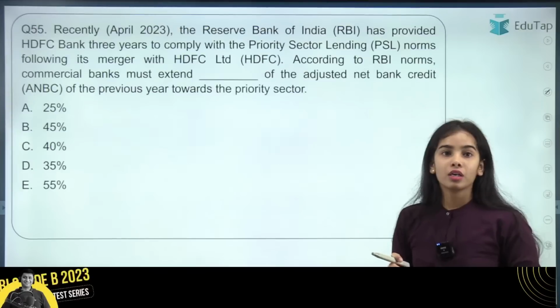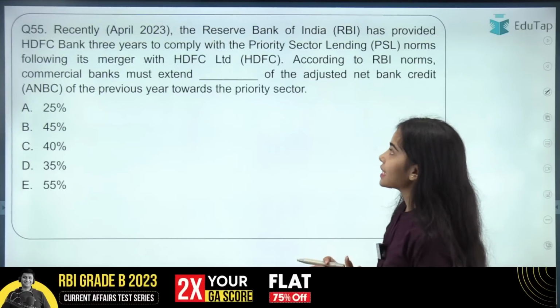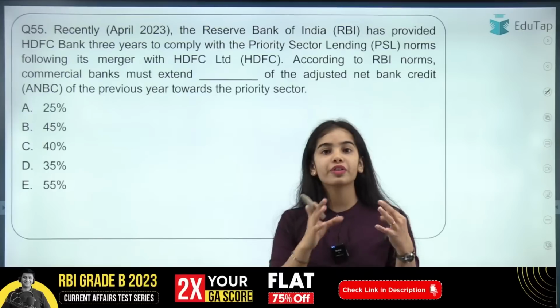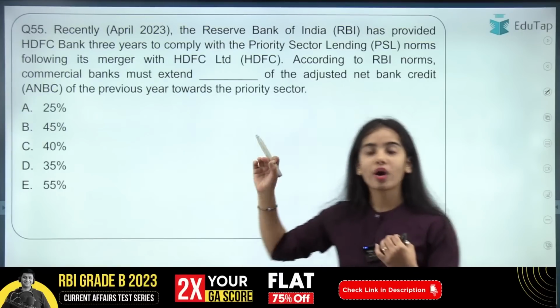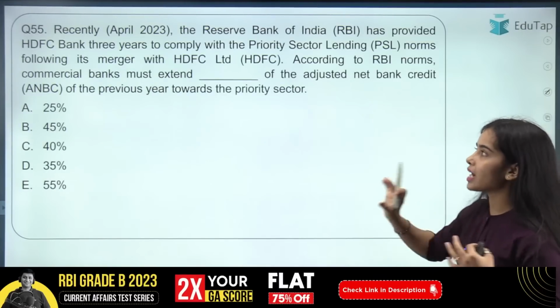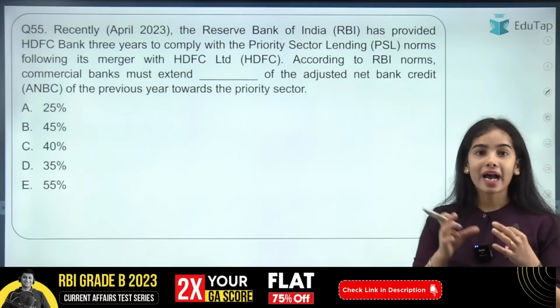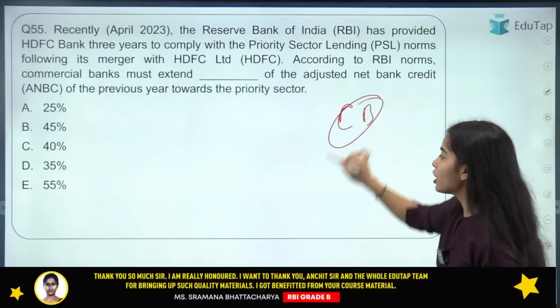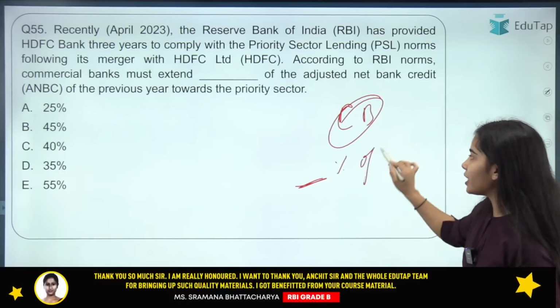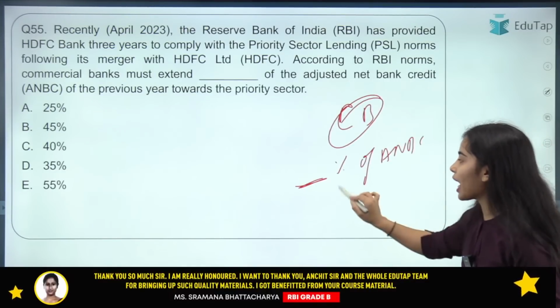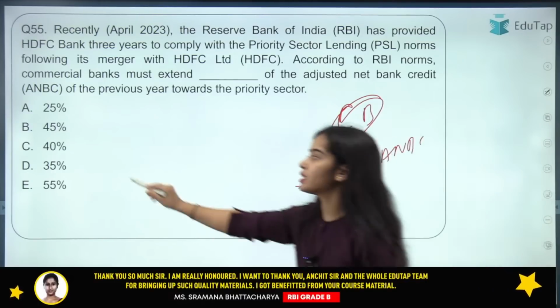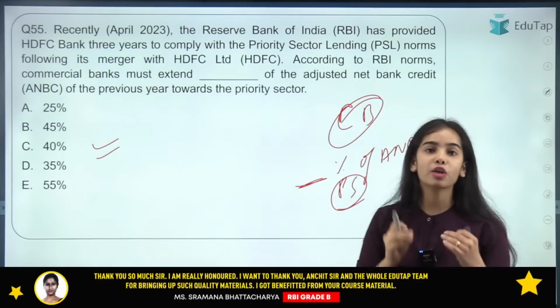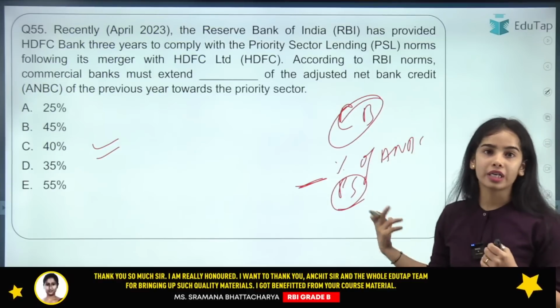Okay. So now coming to the next question, SDFC Limited has merged with the SDFC Bank. According to the RBI norms, the commercial banks must extend what percentage of the ANBC to the priority sector? The commercial banks have to provide 40% of their adjusted net bank credit to the priority sectors.